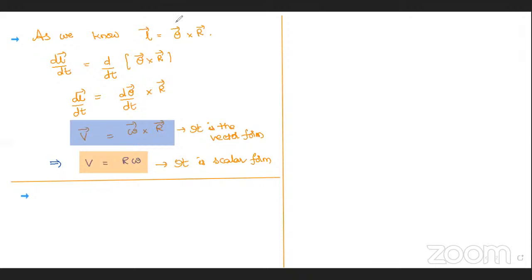If theta is changed, R omega here is the scalar form. Originally, its vector form is omega bar cross R bar. Now you understood? Omega bar cross R bar, and that one we write here as R omega when these two are perpendicular to each other. Keep in mind. Why? Because the magnitude of A bar cross B bar equals AB sine theta. When theta equals 90, that equals AB, now we write.